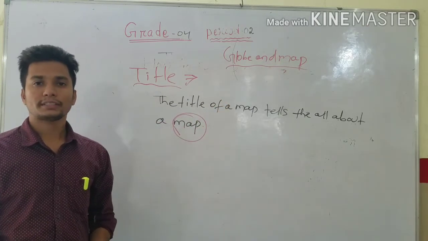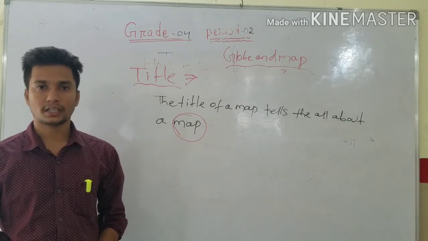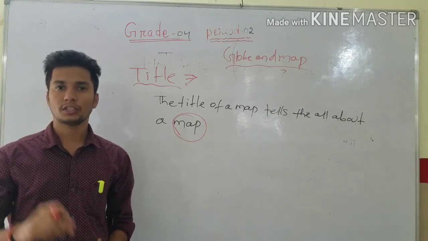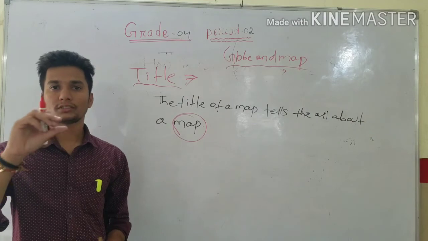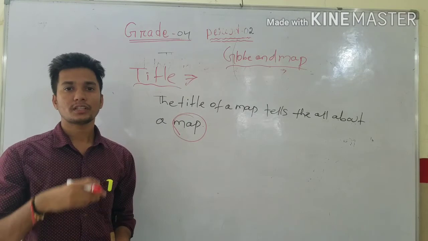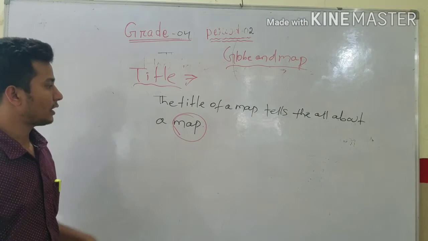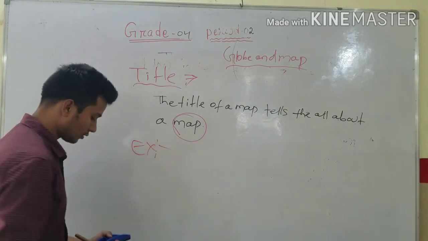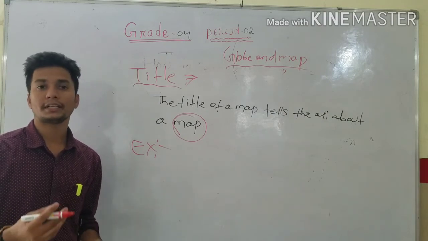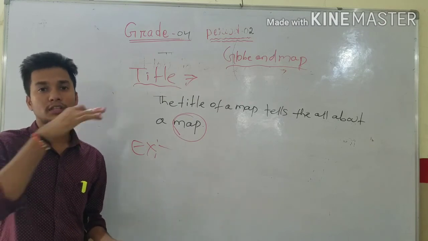Okay. For example, you have different types of subjects like mathematics or science or Kannada, English. There are different types of subjects or titles. The subject name is given, like nutrition in plants. Mathematics means fractions and division. So this is the title, through which we can identify the whole of what is given in this topic. For example, for a movie or a story there is a title, like Bajrangi Bhaijaan. This is the title of a movie, the name of the movie. Through this it includes the whole information about the movie.